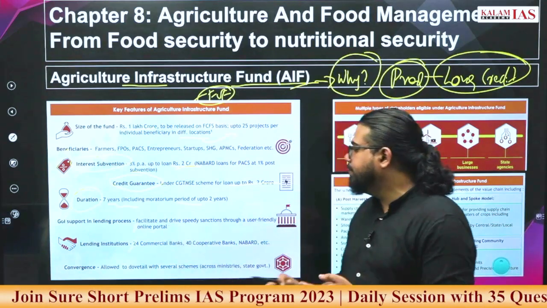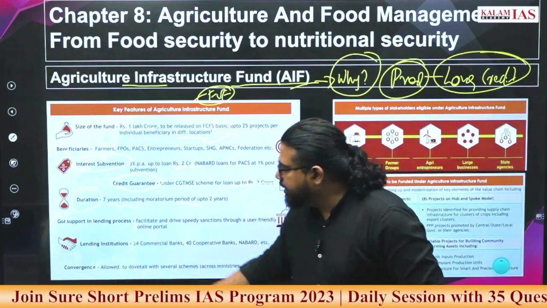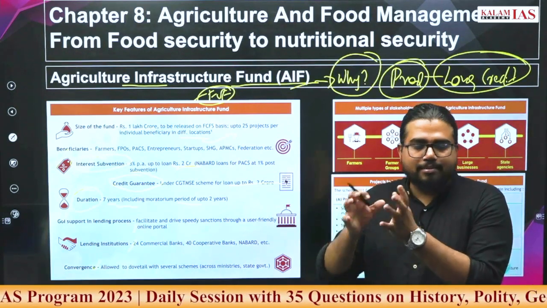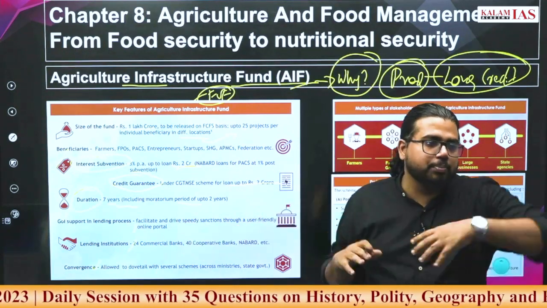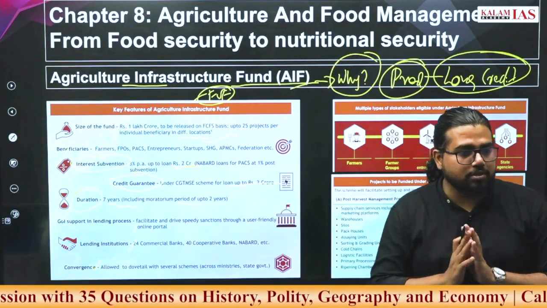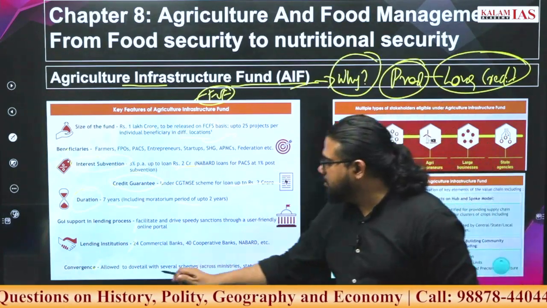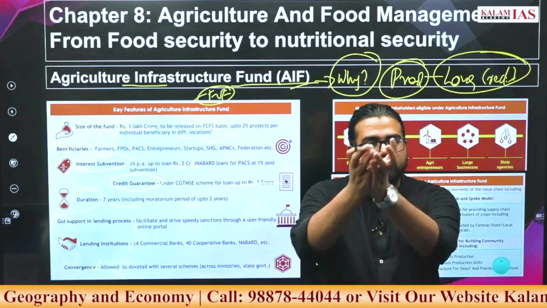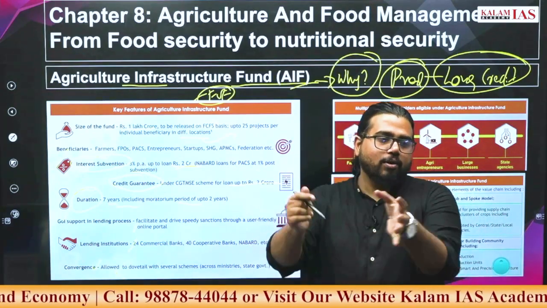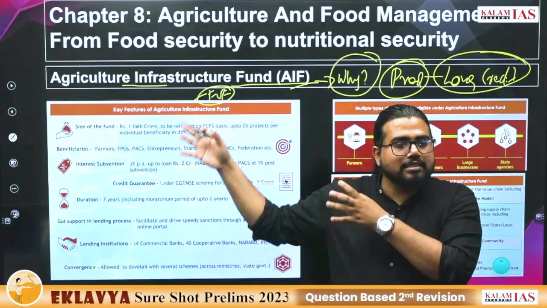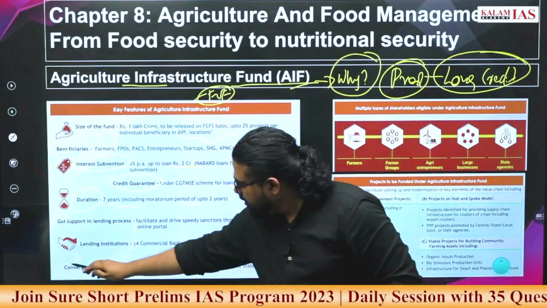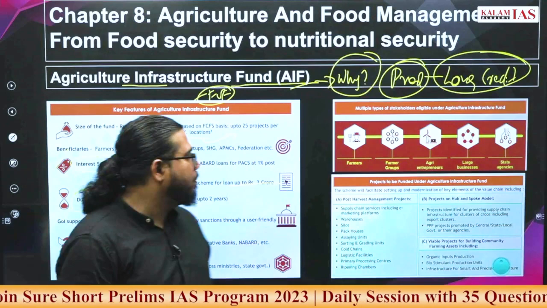Lending institutions will be a convergence of different other projects, so that money will not be given by just one institution while expertise is given by another institution. To remove this confusion, all this will be combined and you will be given training as well as money as well as whatever else is required for starting a new business in agri infrastructure. All this will be provided at one place. Convergence will also be a part of this.